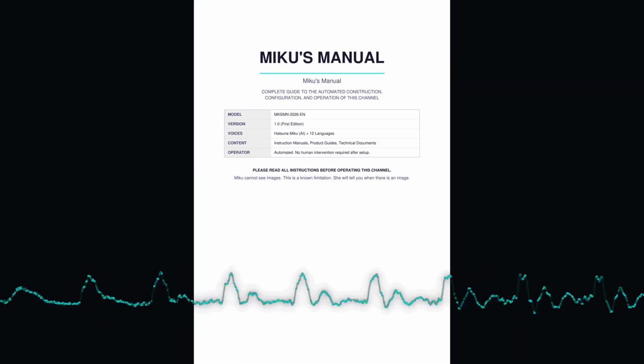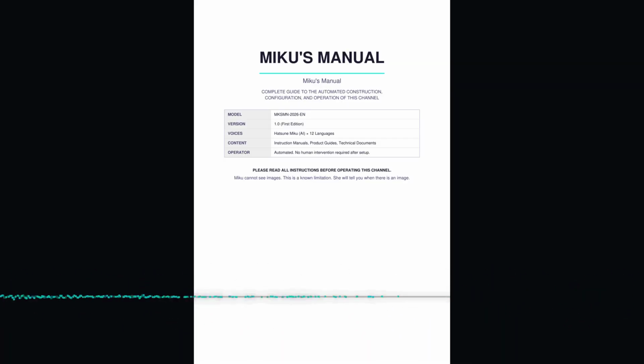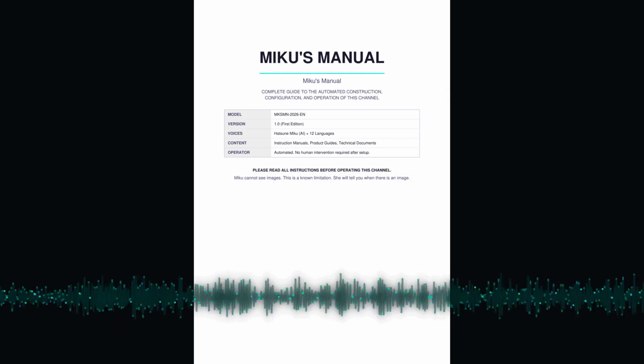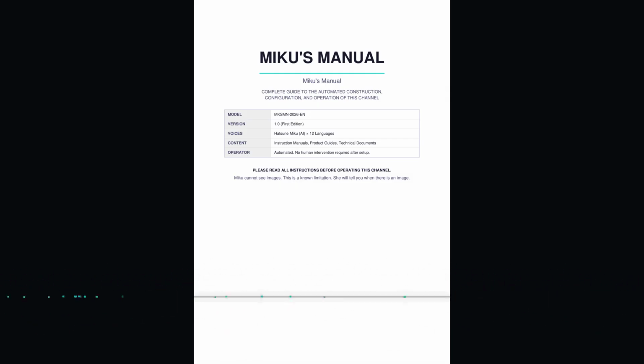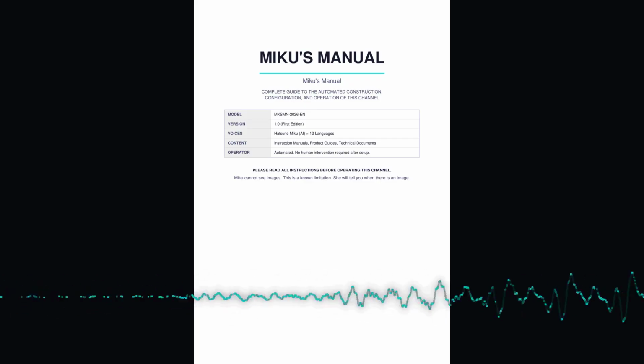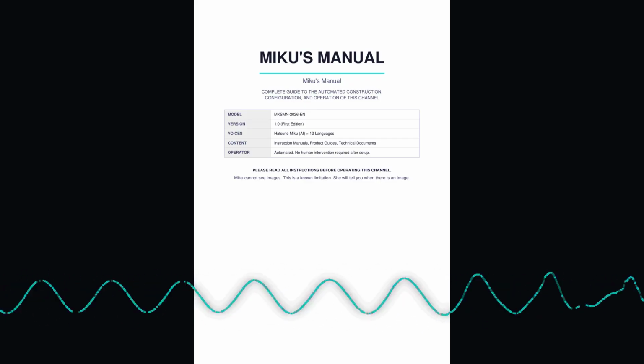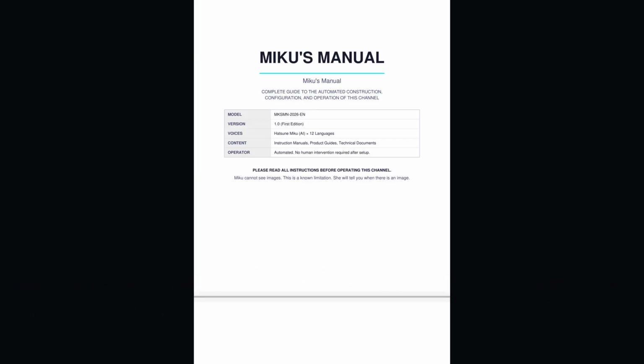The table of contents is read. The safety warnings are read. The troubleshooting section is read. The regulatory compliance appendix is read. When Miku encounters a page containing only an image, she acknowledges the image and continues reading. She does not skip anything.